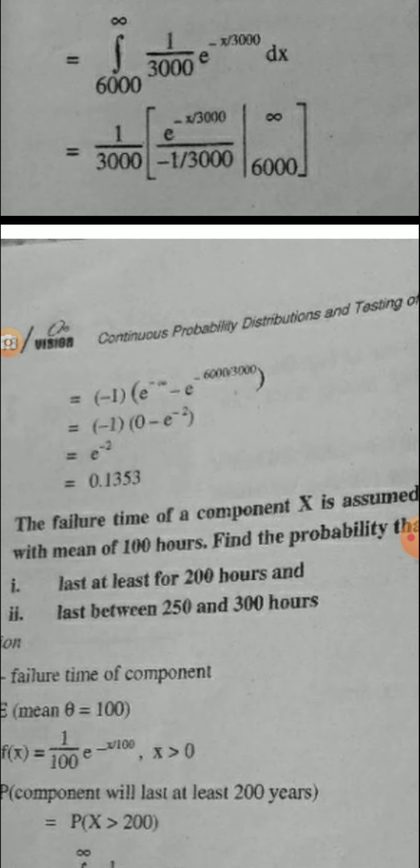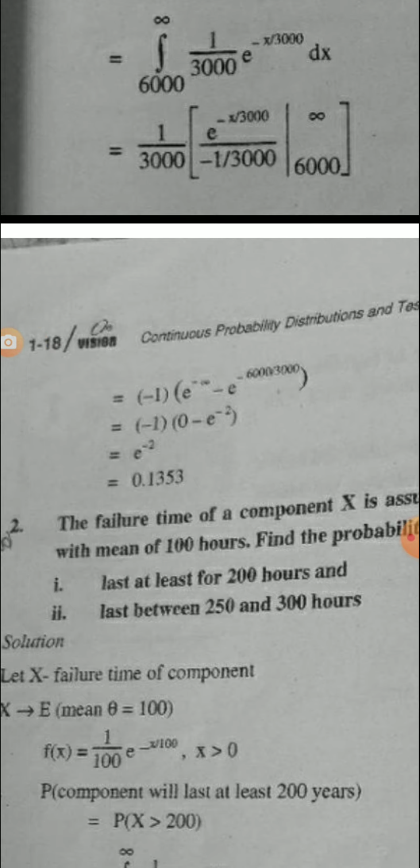So after substituting the values, we get minus 1 into e raised to minus infinity minus e raised to minus 6000 upon 3000. Therefore we get minus 1 into, e raised to minus infinity is 0, therefore which is equals to 0 minus e raised to minus 2. Therefore e raised to minus 2, the value of e raised to minus 2 is 0.1353.